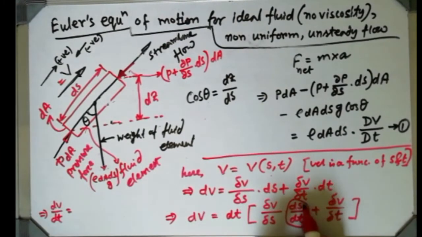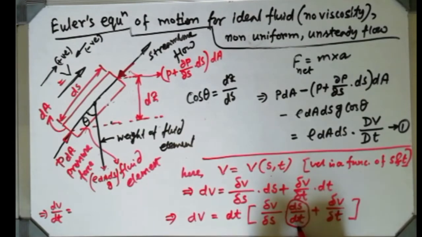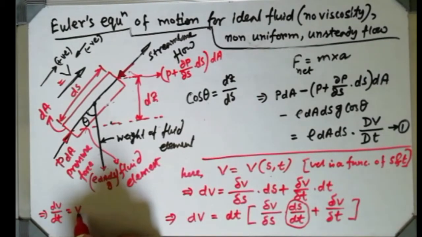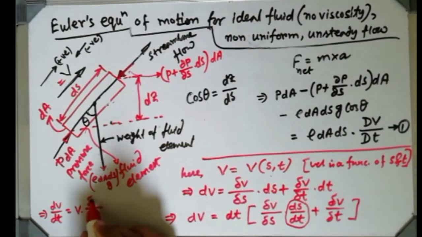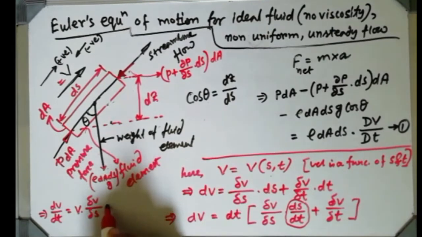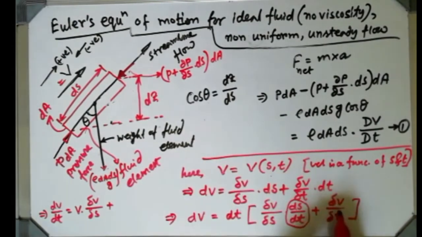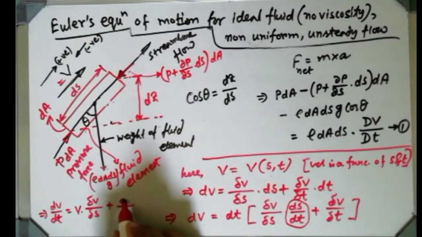ds dt means change in distance with respect to change in time. Distance by time, that is nothing but velocity. So I can write it by velocity v. Del v del s is there, plus del v del t. I am keeping it like this, del v del t.